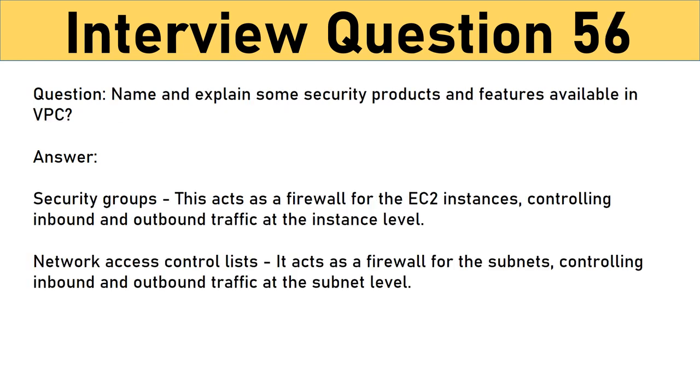Question. Name and explain some security products and features available in VPC. Answer. Here is a selection of security products and features. Security groups. This acts as a firewall for the EC2 instances, controlling inbound and outbound traffic at the instance level. Network access control lists. It acts as a firewall for the subnets, controlling inbound and outbound traffic at the subnet level.